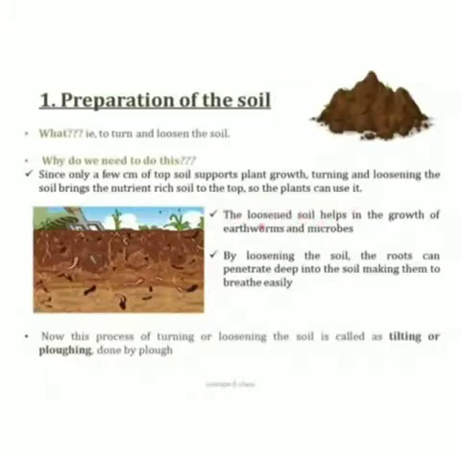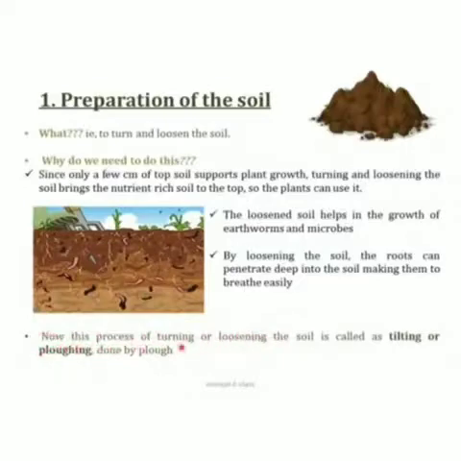The loosened soil also helps in the growth of earthworms and microbes. Earthworms and microbes are called the friends of farmers, and they in turn help in turning and loosening the soil. By loosening the soil, the roots can penetrate deep into the soil, making them breathe easily, and they can exchange gases as well. This process of turning or loosening the soil is called ploughing or tilling.